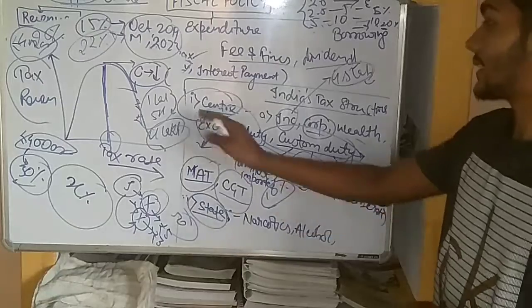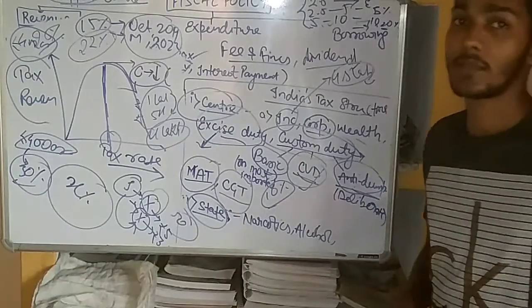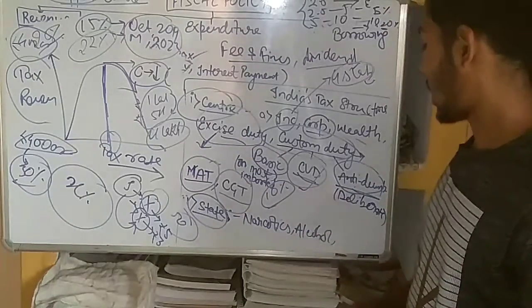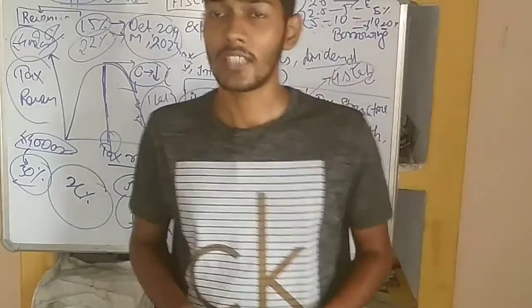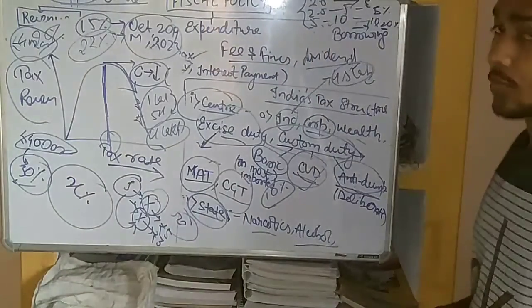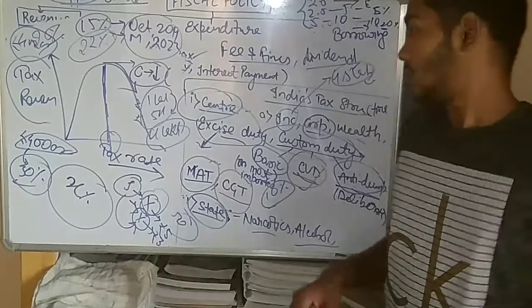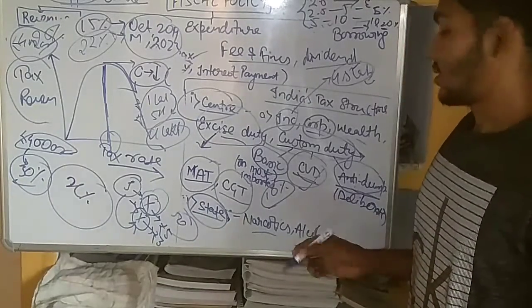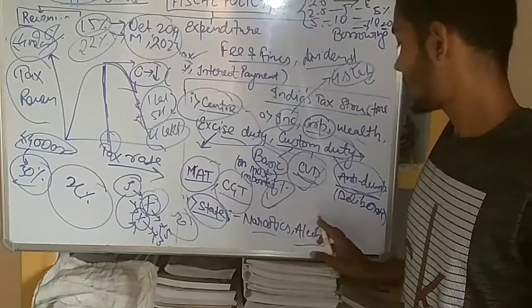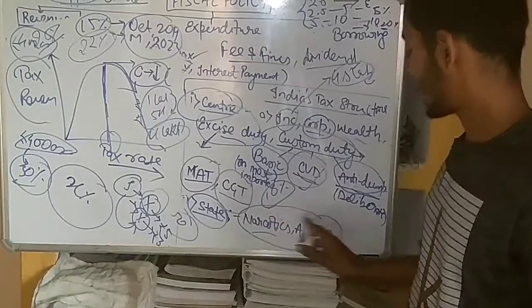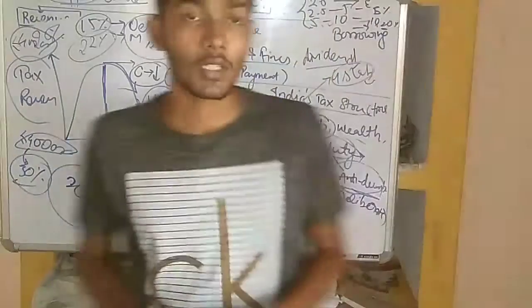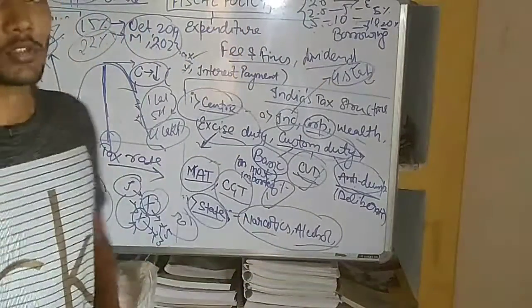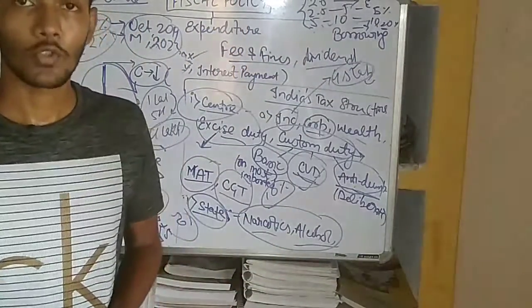Now the second type of tax which is imposed by the center is on narcotics and alcohol products. This is because in GST several taxes have been subsumed, but not on narcotics and alcohol, because they are the major revenue source for the state.